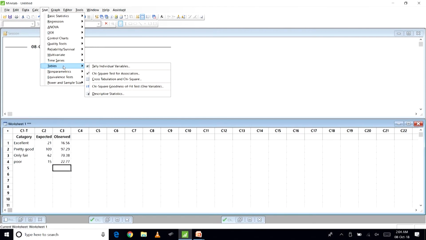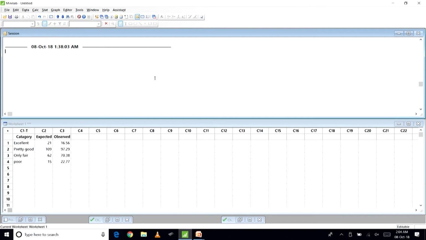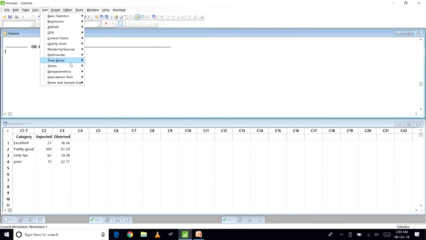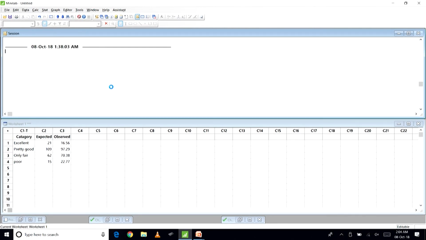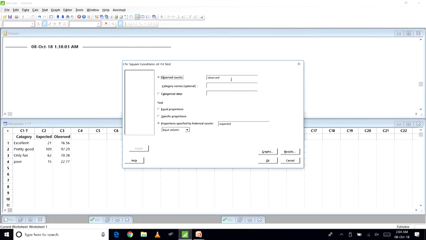To solve a question like this using the chi-square test, go to Stat, go to Tables, then Chi-Square Goodness of Fit, One Variable. You have got expected and observed frequencies here. So, this observed count is C3.